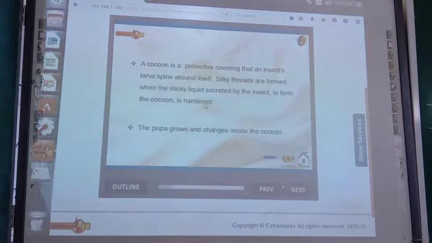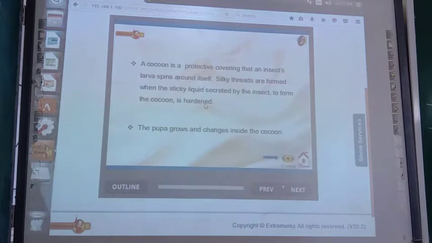A cocoon is a protective covering that an insect's larva spins around itself. Silky threads are formed when the sticky liquid secreted by the insect to form the cocoon is hardened. The pupa grows and changes inside the cocoon. So what is cocoon? Cocoon is a protective covering that an insect's larva spins around itself.